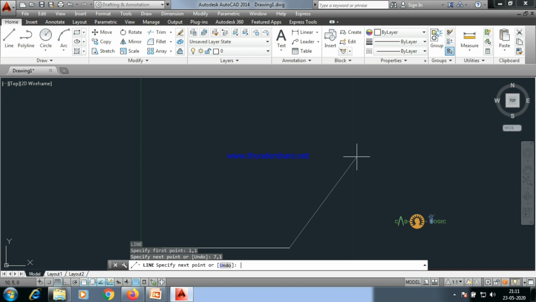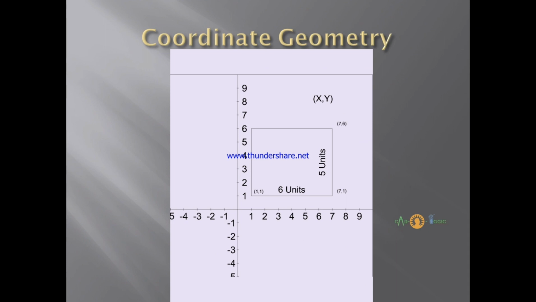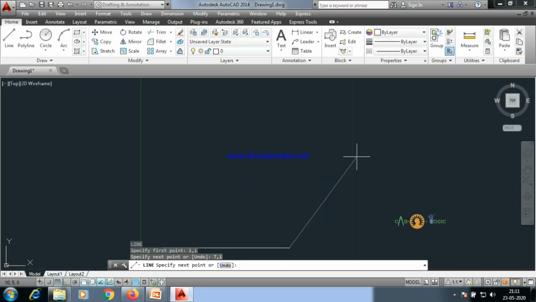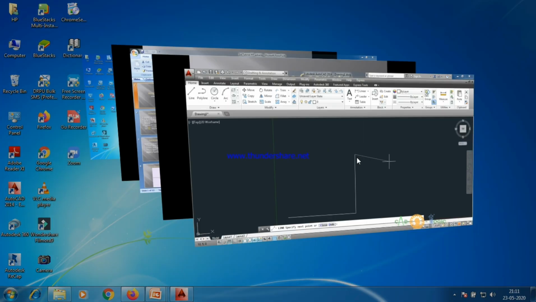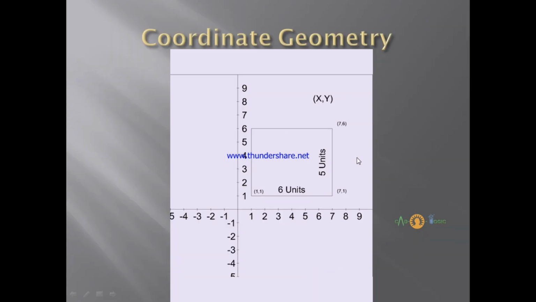So this is the first line of the rectangle. Next point is 7, 6. Right? This is the second line. Then for the third line, the coordinate value of the fourth point is 1, 6.